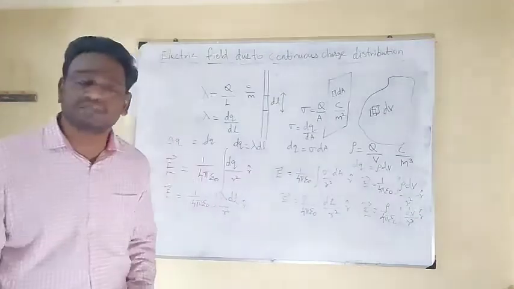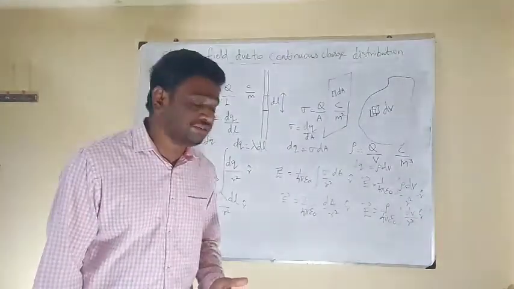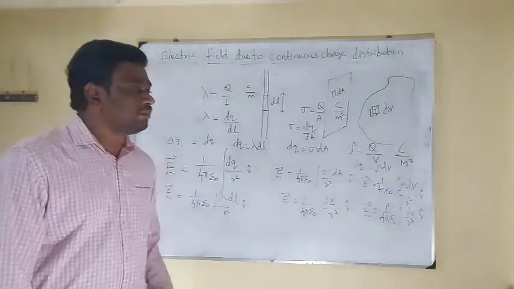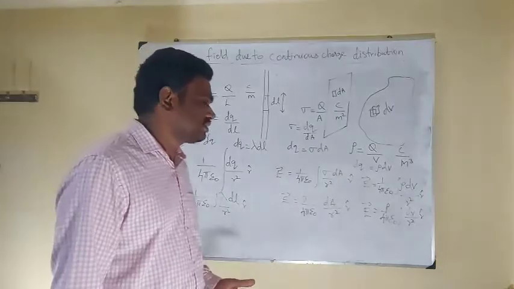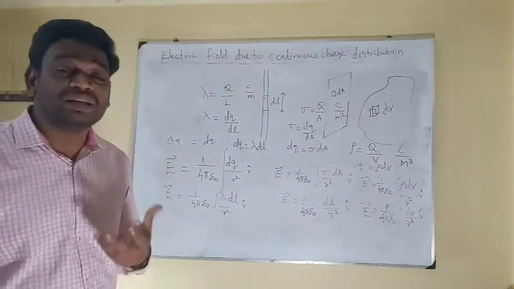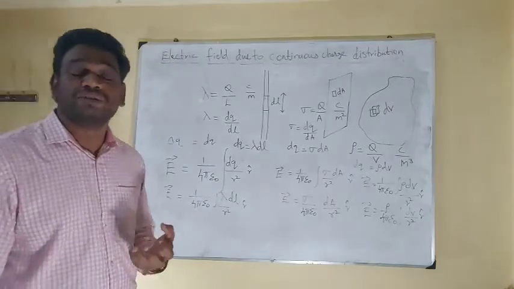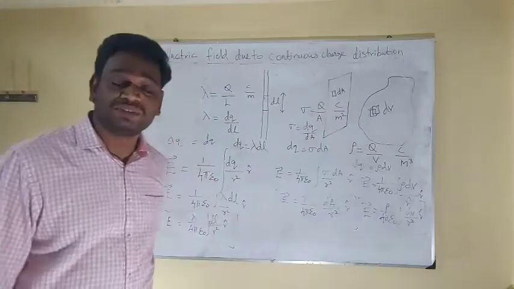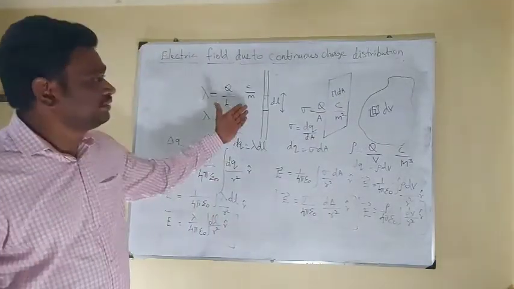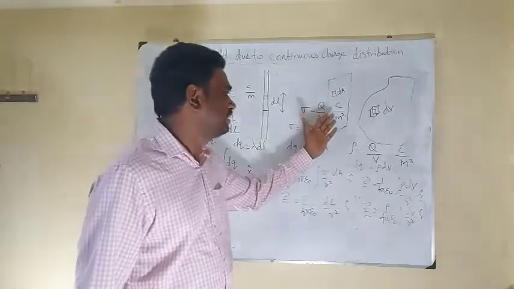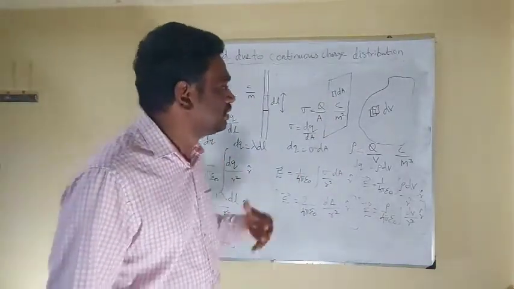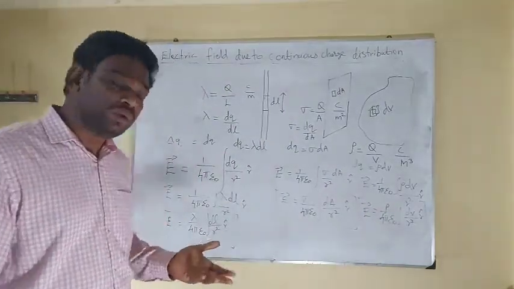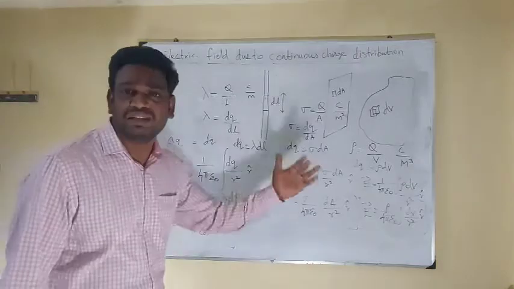Integration techniques give an accurate value of electric field for a finite sized charged object, whereas the summation technique is used to give an accurate value for discrete charges. Depending upon the shape of the material, if it is linear, we have to use linear charge density. If it is a surface area, we have to use surface charge density. If the object has a volume, then we have to use volume charge density. So depending upon the charge density, we can determine the electric field using these integration techniques.